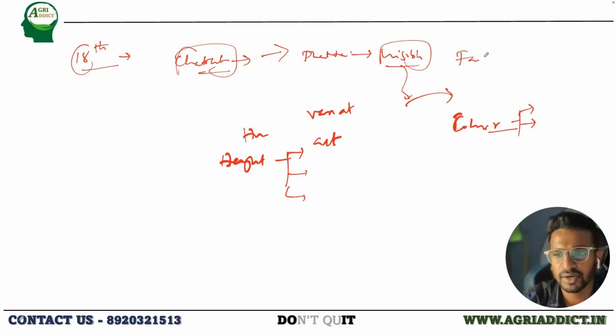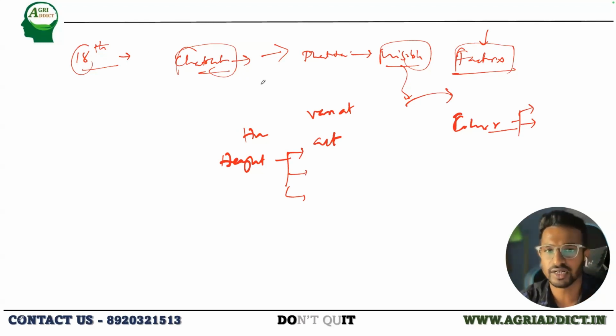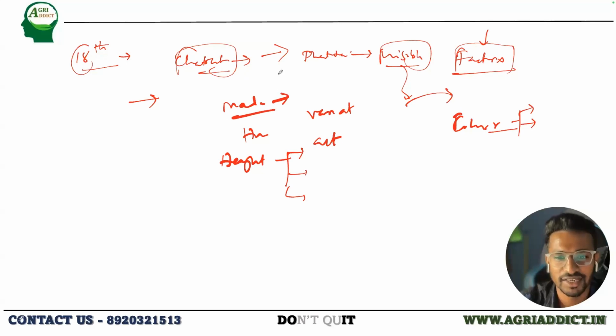So at that time they already made a hypothesis or an assumption that there might be some factors which are actually responsible for all these characters, and this is how it is transferring from one generation to another generation. But out of all the participants in the race, Mendel actually won the race, but he couldn't get the recognition, or he was not able to prove his experiment which he had done,